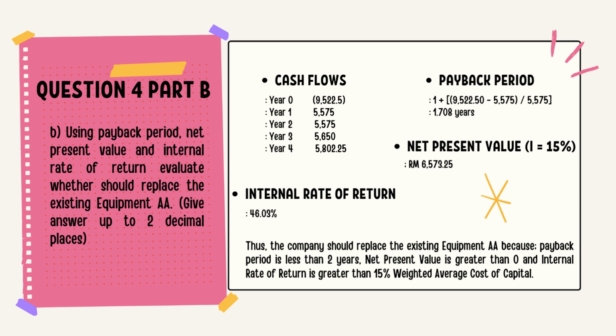For internal rate of return, just press Shift IRR per year button and we got 46.03%. Thus, the company should replace the existing equipment AA because the payback period is less than 2 years, the net present value is greater than 0, and the internal rate of return is greater than 15%, the weighted average cost of capital.